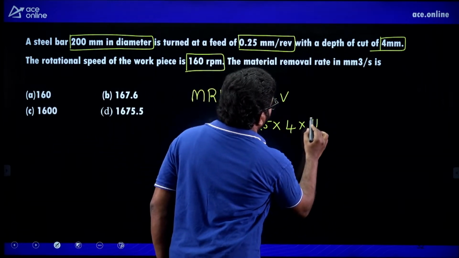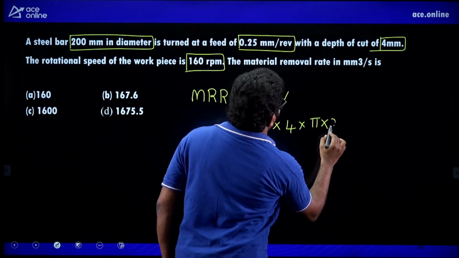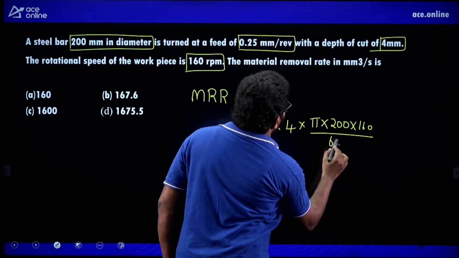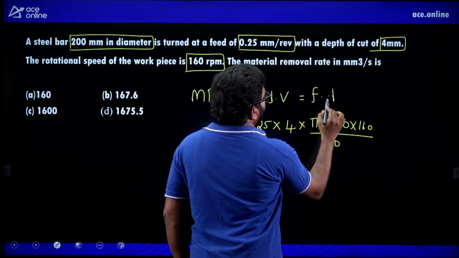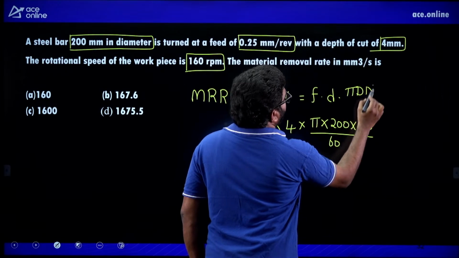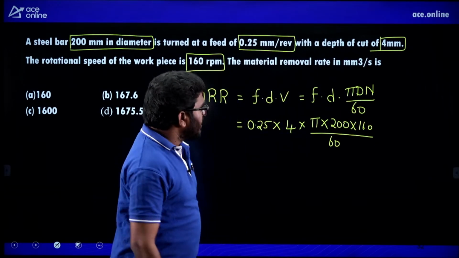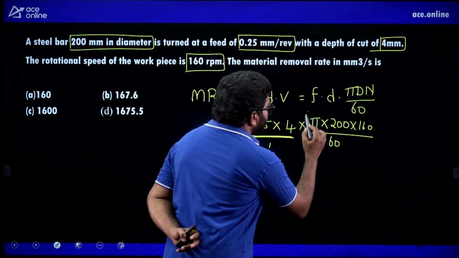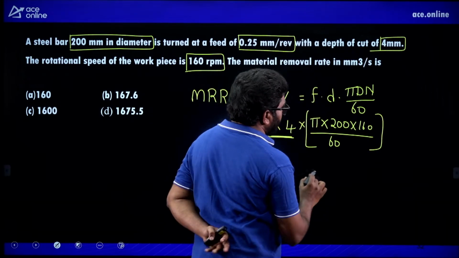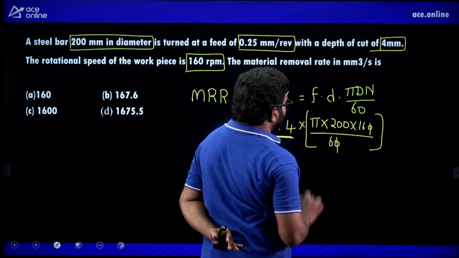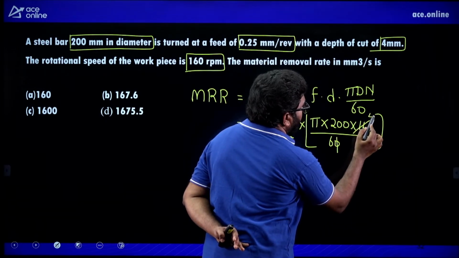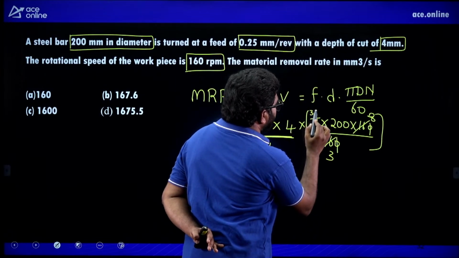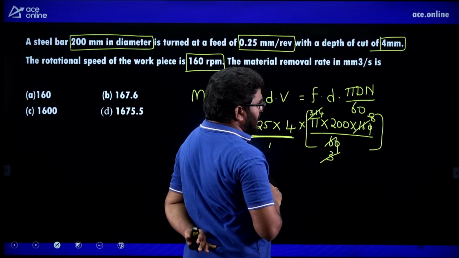So pi, d is 200, n is 160, pi dn by 60. See here I am writing the formula: feed into depth of cut into pi dn by 60. Right. So simplify this. This is equal to 1. And solve this one. Let us say I will simply solve this one. This is cancelled out. This is 4 or 8. This is approximately 3.14. This one cancels out.